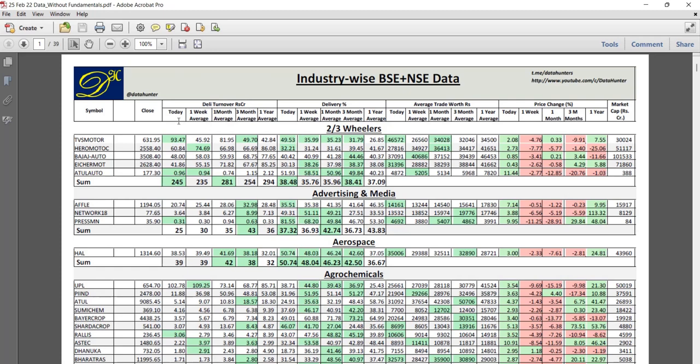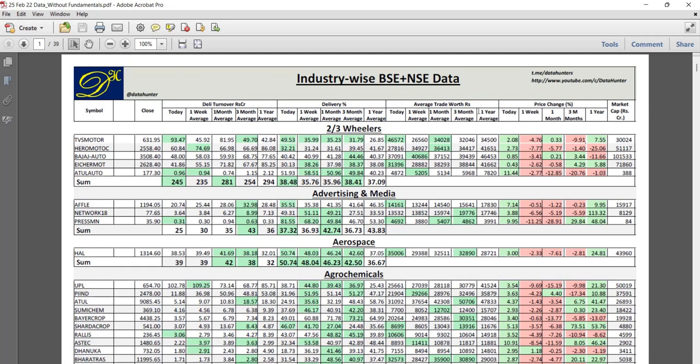Two days means the latest day's delivery turnover. Then 1 week, what was the delivery turnover? 1 month, what is the delivery turnover? The average of 3 months, on an average how much delivery turnover is happening in that particular share, and 1 year. Similarly, delivery percentage, which everybody knows.